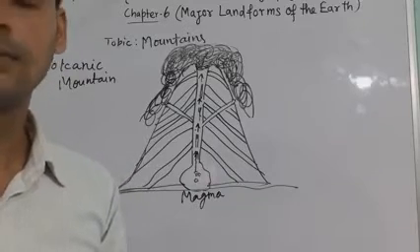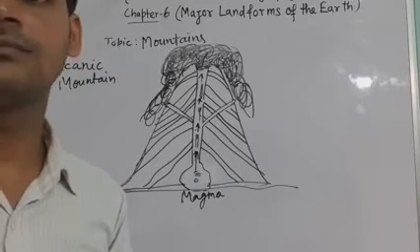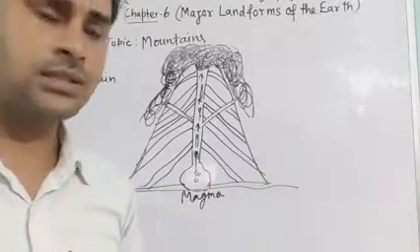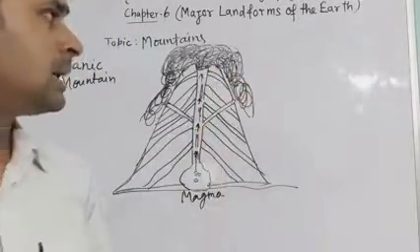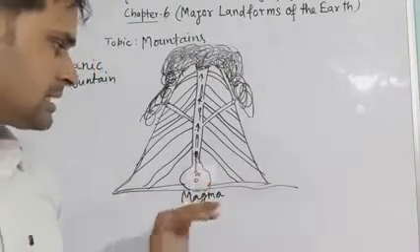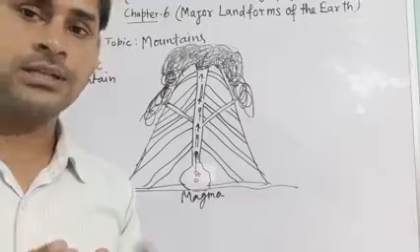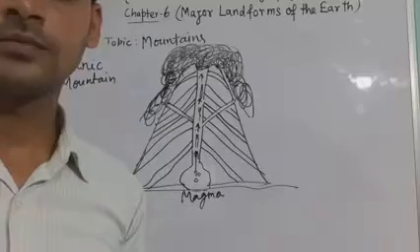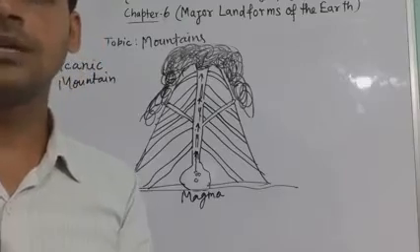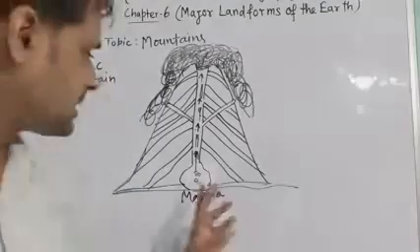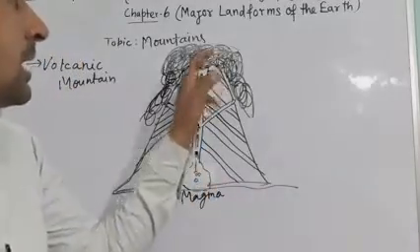Especially these mountains are very dangerous because lava comes out. Magma is stored inside the earth, builds up under enormous pressure, and due to the pressure it comes out.